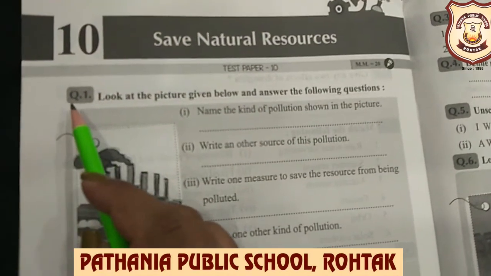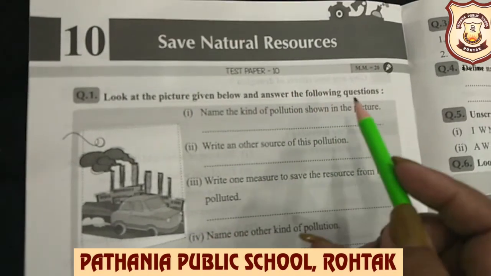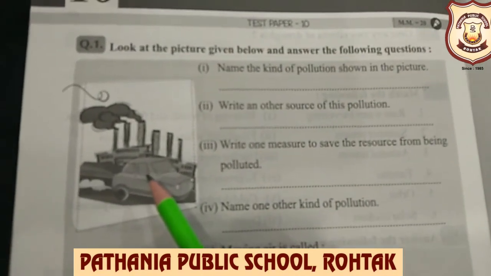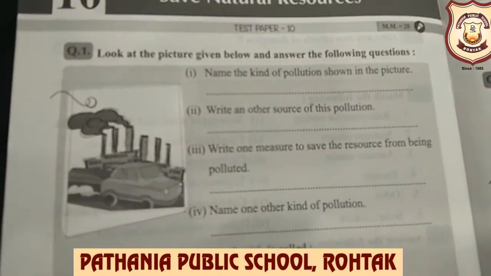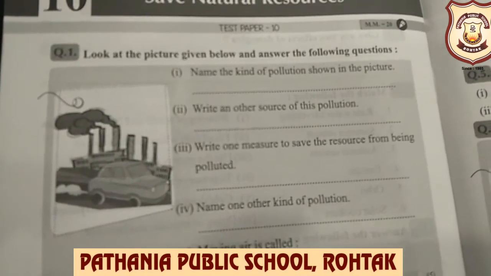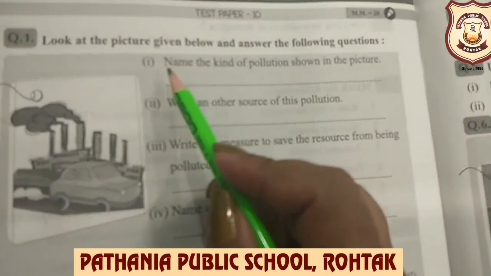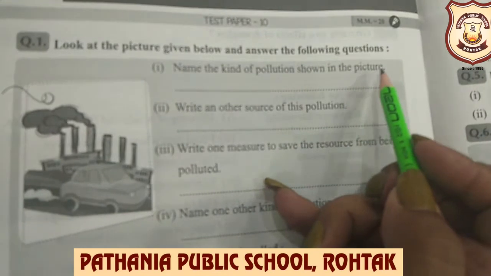Now beta, first question is look at the picture given below and answer the following questions. See, it is a pictorial question. Why? Because one picture is given over here and related to this picture some questions are here which we need to answer. So yes beta, first question is name the kind of pollution shown in the picture.